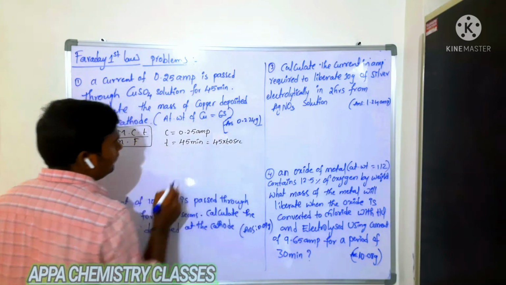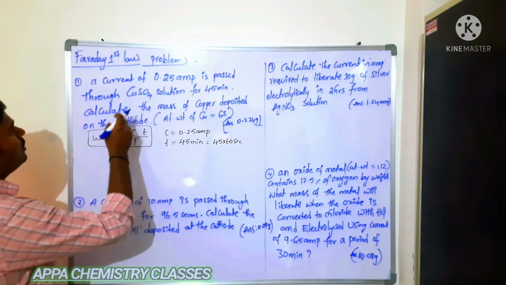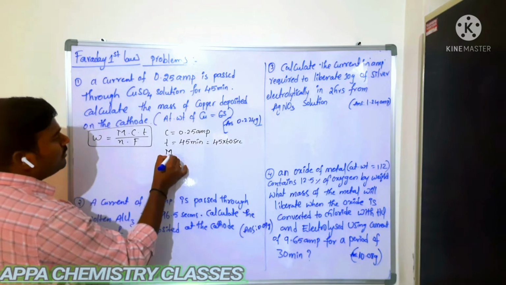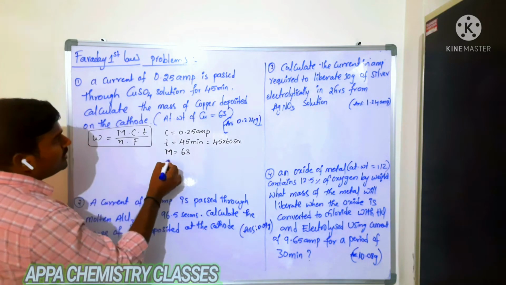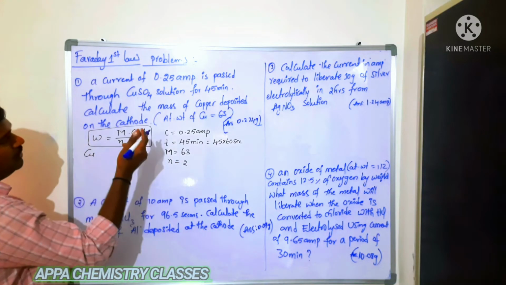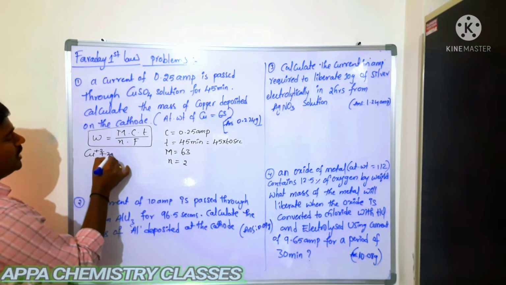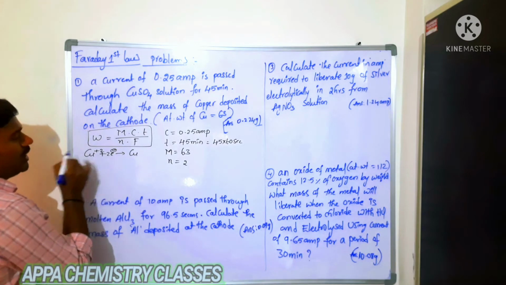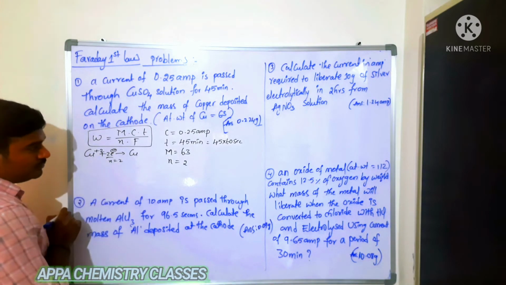The atomic weight of copper is 63. The valency of copper is 2, because in the electrolysis of copper sulfate it gains 2 electrons and deposits as copper metal. So N is equal to 2.